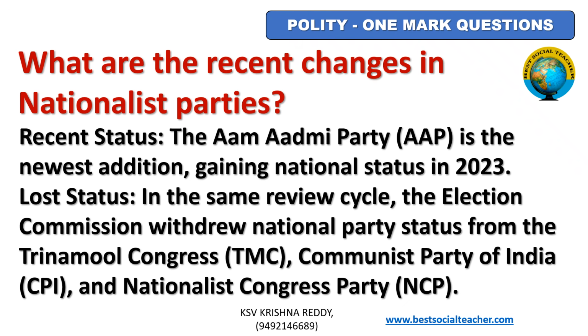Recent status: the Aam Aadmi Party is the newest addition, gaining national status in 2023. In the same review cycle, the Election Commission withdrew national party status from Trinamool Congress, Communist Party of India and Nationalist Congress Party. It included Aam Aadmi Party as a national party and excluded 3 parties: Trinamool Congress, CPI and NCP.